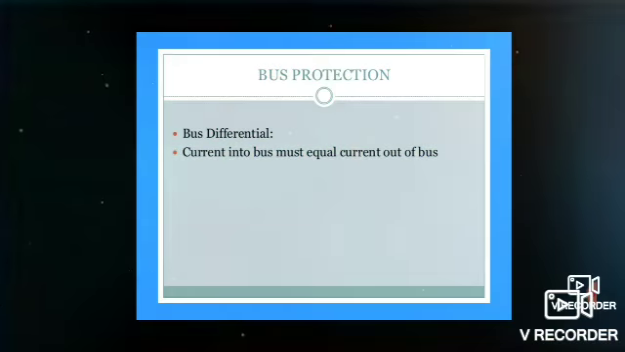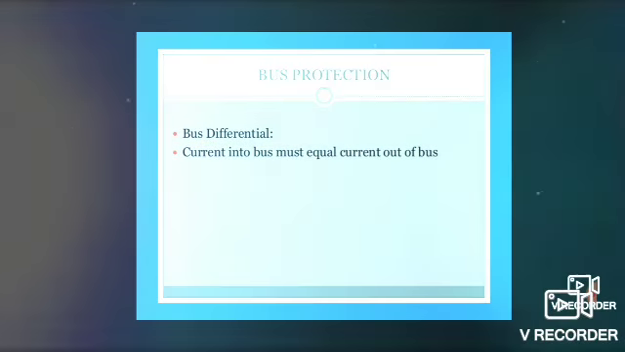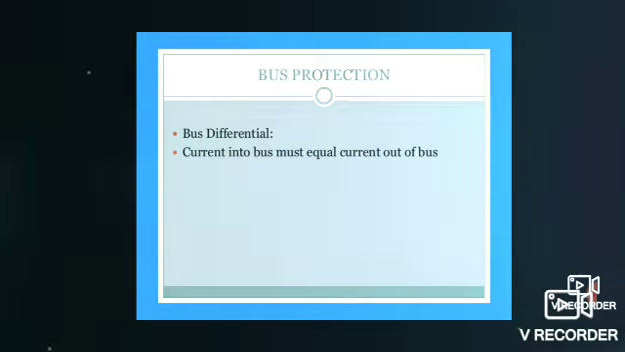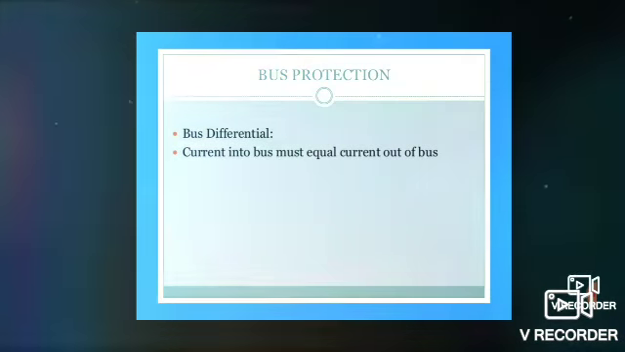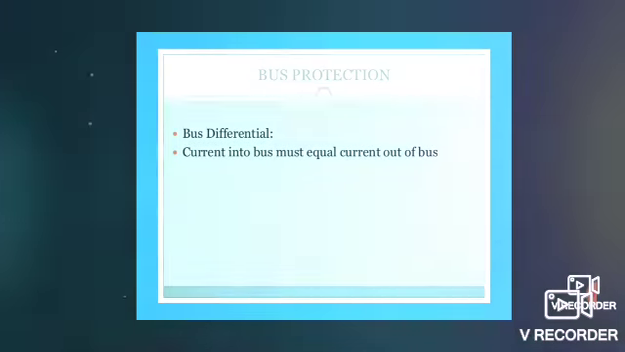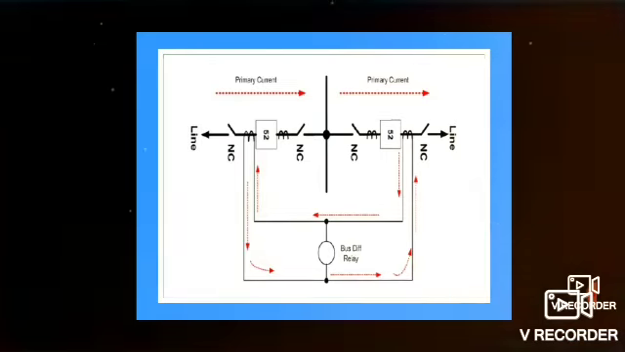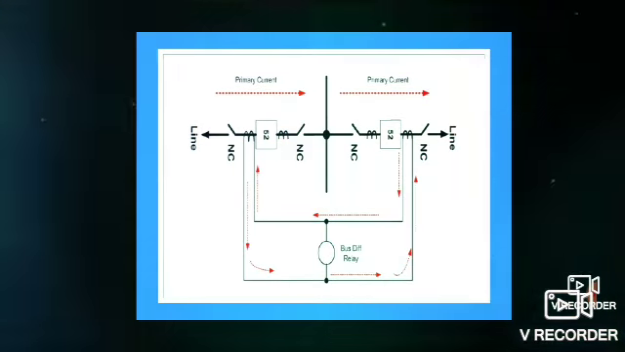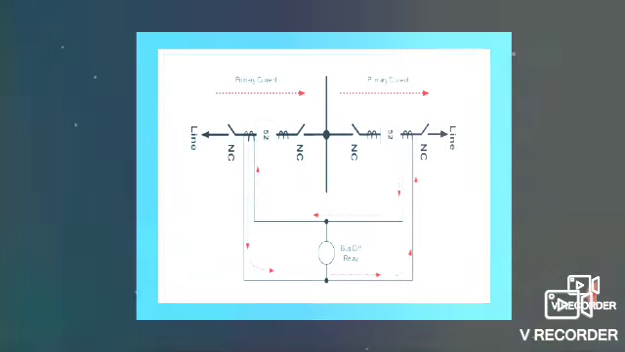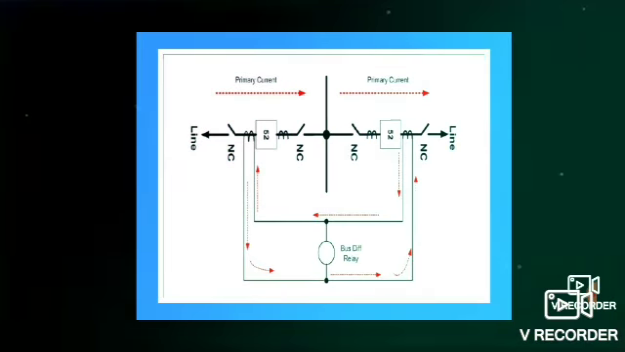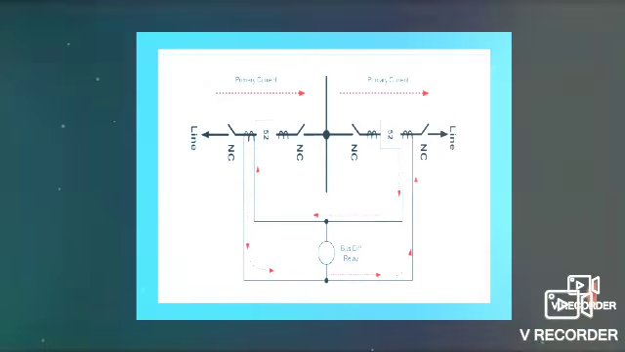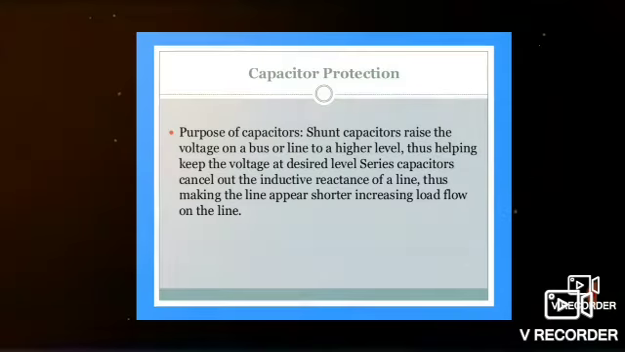Then bus protection. Bus protection is done by a differential relay. That is, the value of current into the bus must equal the current out of the bus. If it is not equal, then the relay will operate. The diagram shows the differential relay. It will measure the primary current from the input bus and the output bus. If it is equal, then the relay will not operate. If it is not equal, then the relay opens the circuit breaker.